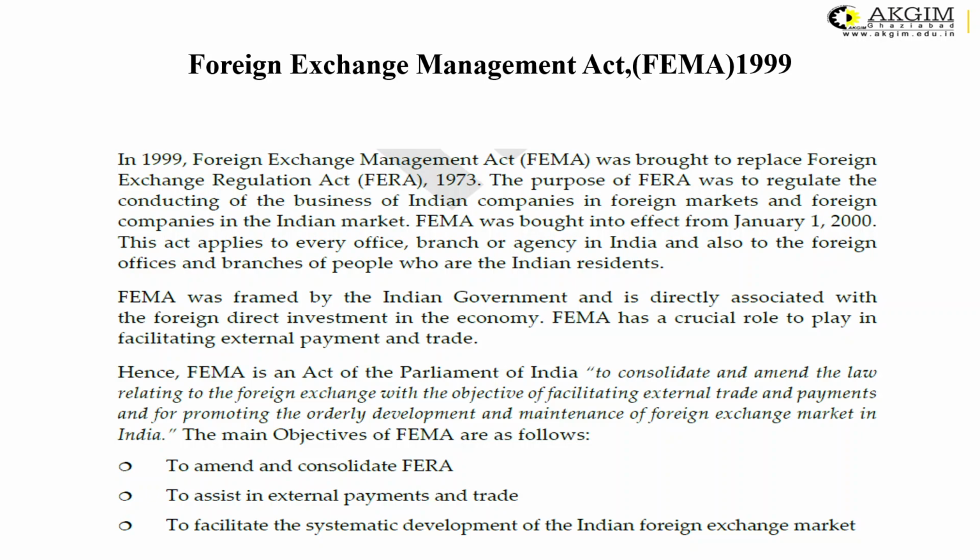So this is the act that guides foreign traders coming to our place like India, and it also governs Indian traders who are Indian residents doing business in foreign countries. This act covers a lot of rules in relation to the flow of foreign currency or foreign exchange.